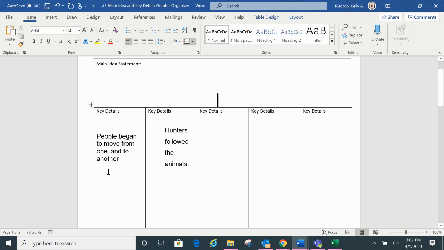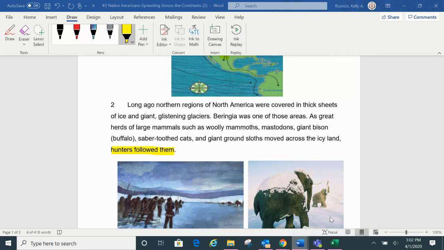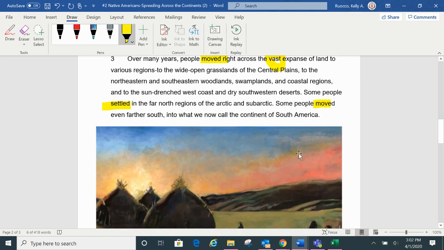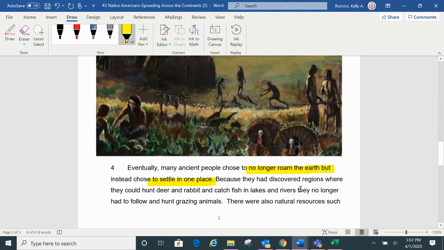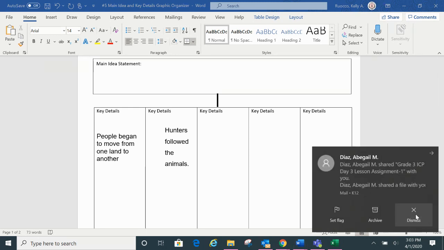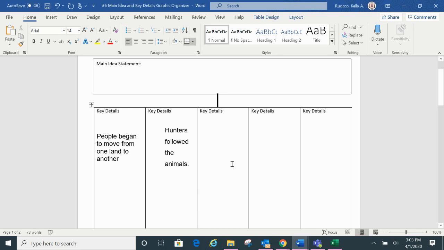So now I've talked about people moving and hunters following the animals, but I know that I have more going on, because they didn't continue to hunt those animals. My other key details are going to be what happens next. As we talked about, those nomadic people were moving, and they were following the animals, but what wound up happening next? So you're going to put those in the key details here.